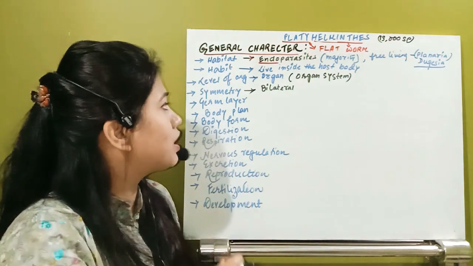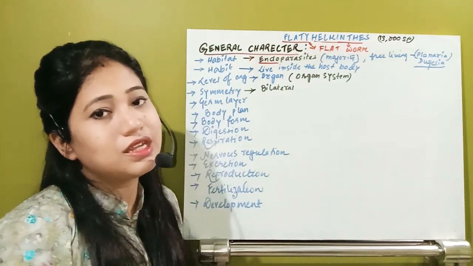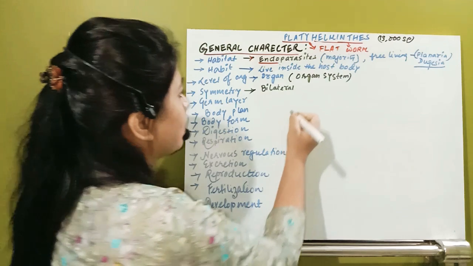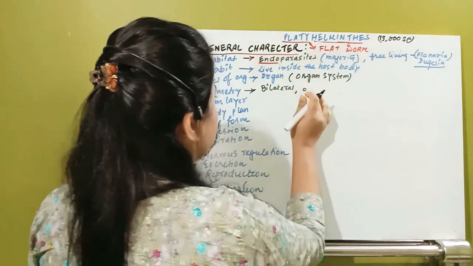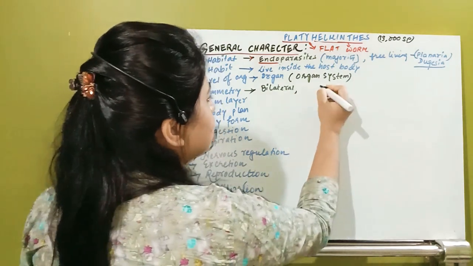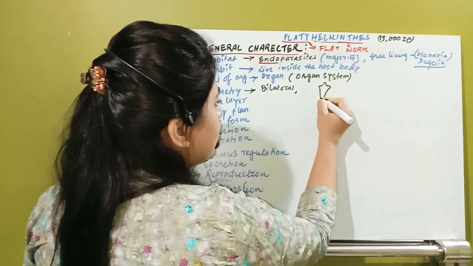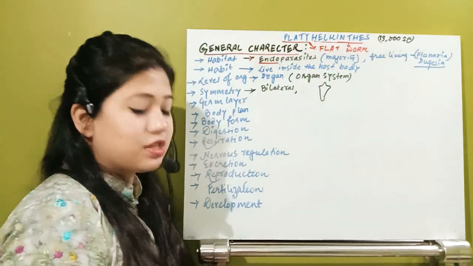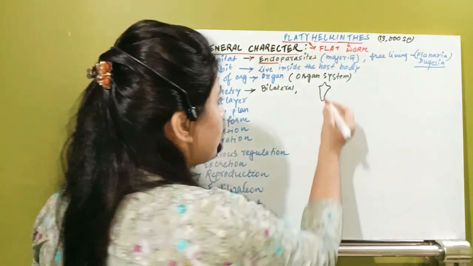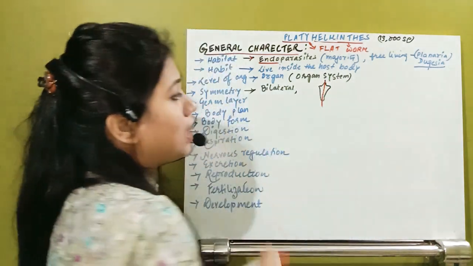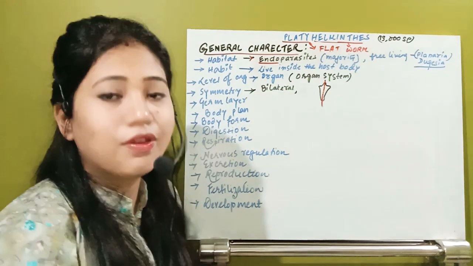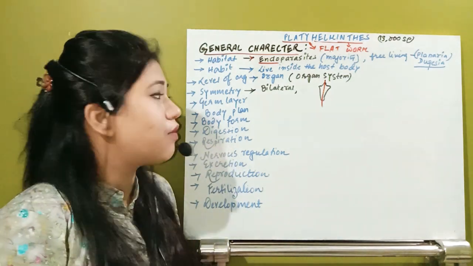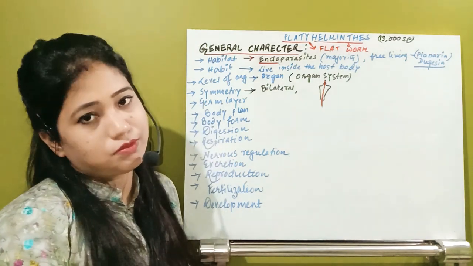Okay, so this organism is a bilaterally symmetrical organism, and yes, they are dorso-ventrally flattened too. So this is bilateral. That means, suppose this is the organism. Now passing through this midpoint, if a vertical line is drawn, then you will get two equal halves, the right half and the left half. So this type of symmetry is known as bilateral symmetry.